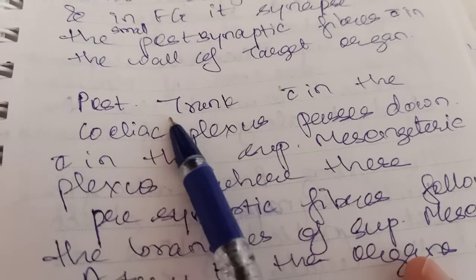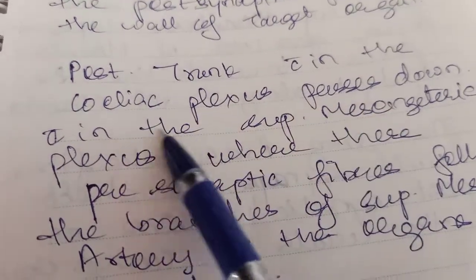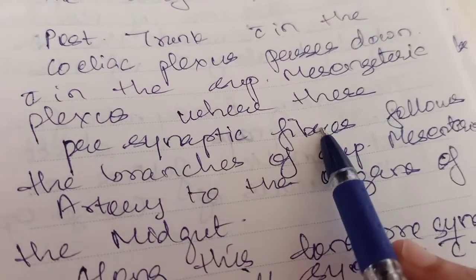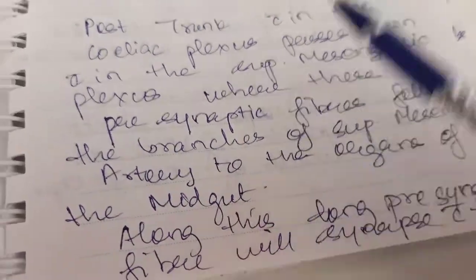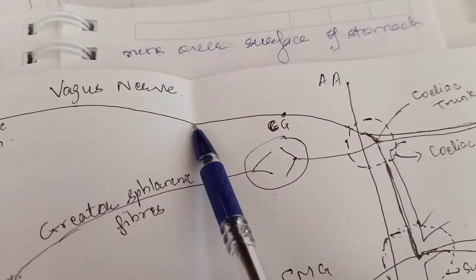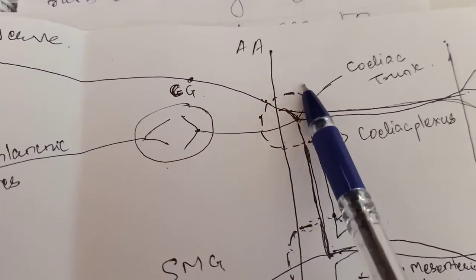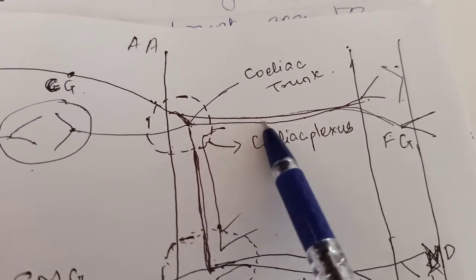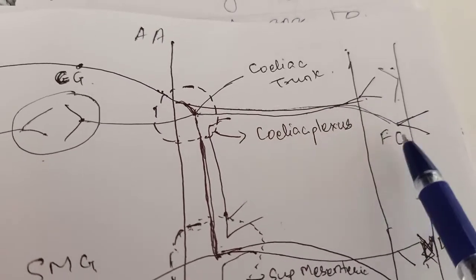of the foregut. The posterior trunk within the celiac plexus passes down within the superior mesenteric plexus, where these presynaptic fibers follow the branches of the superior mesenteric artery to the organs of the midgut. Now, this presynaptic fiber from the posterior vagal trunk will reach the celiac trunk. It forms the celiac plexus. The postganglionic fibers will go up to the organs of the foregut and supply them.